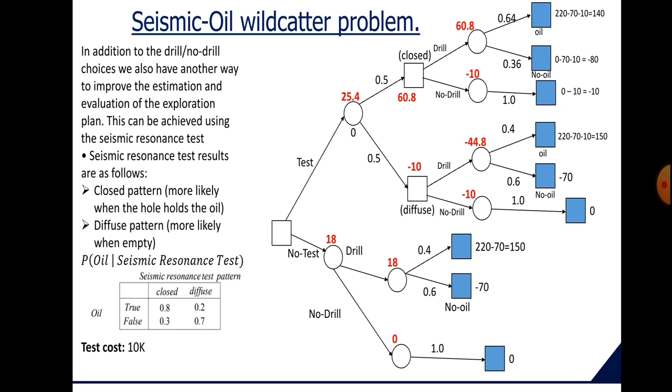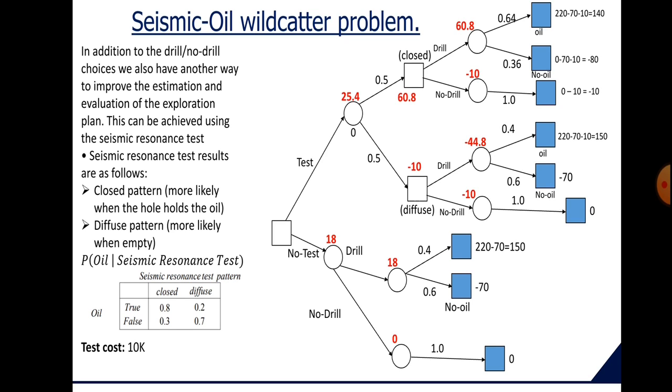node, this we get from Bayes theorem, which gives us the probability of the presence of oil given that the test is closed. This will be equal to the probability that the test is closed given oil is present, which is equal to 0.8, into the probability that oil is present, which is equal to 0.4.